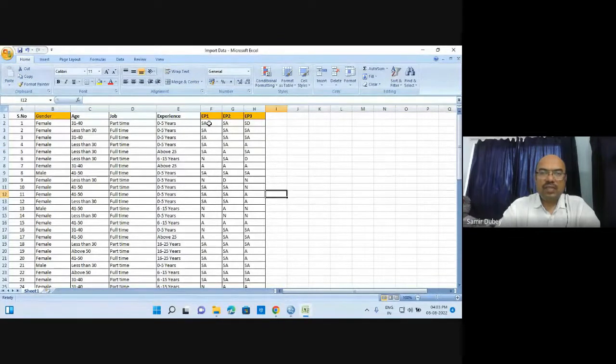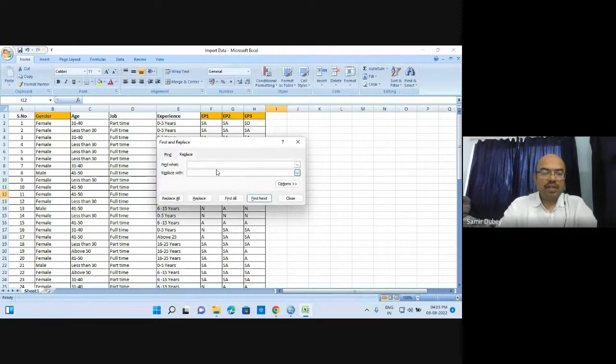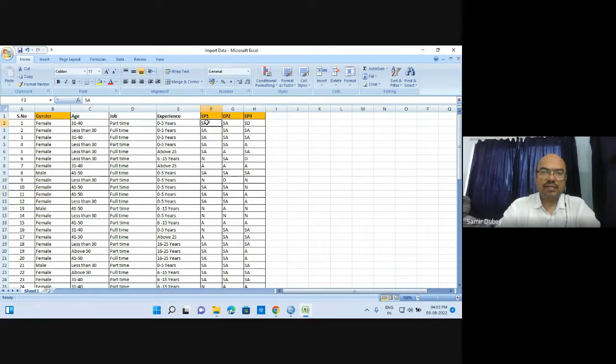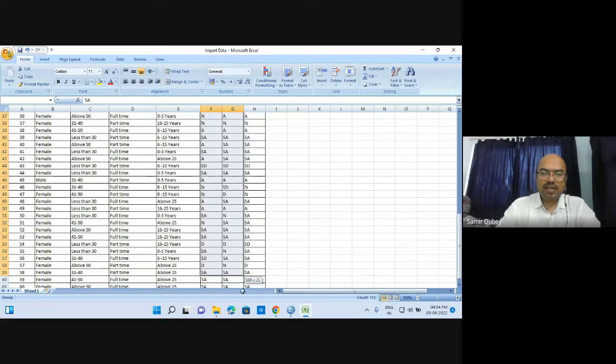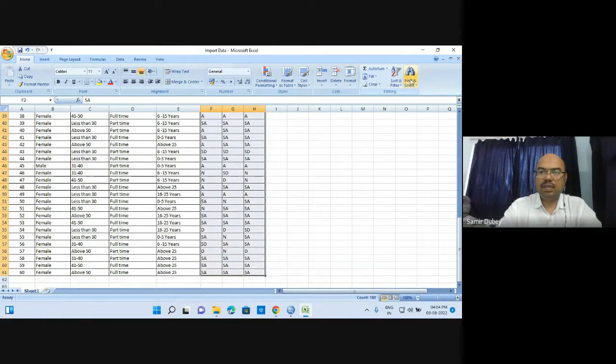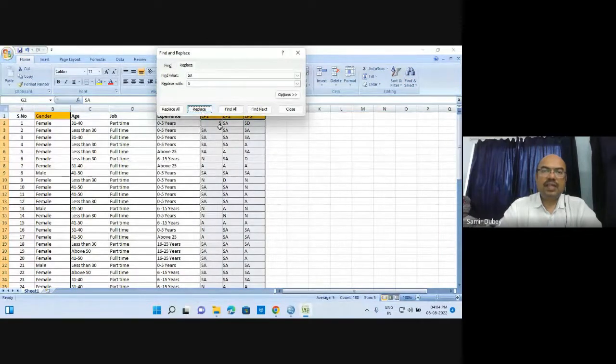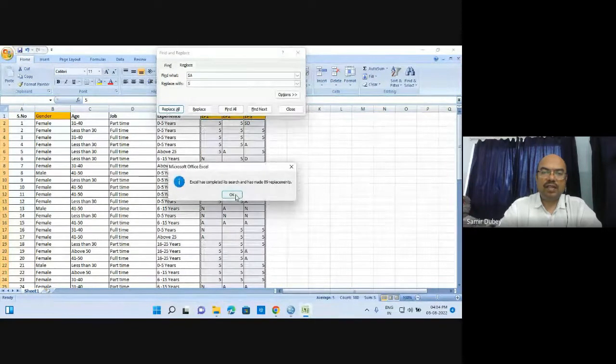I am selecting find and replace, and let me select find what: strongly agree. And let us give strongly agree 5 points. Now it will replace it. We have not selected the range. We need to select the range, from where we have to replace it. So here we have find and replace. It has to be replaced with this. Now replace all and it will replace automatically. Here it has been replaced.